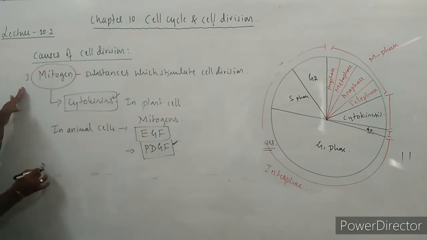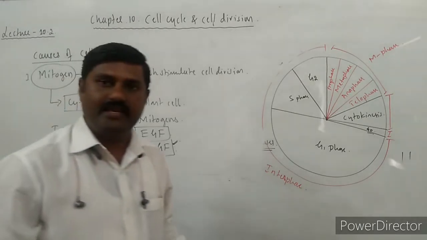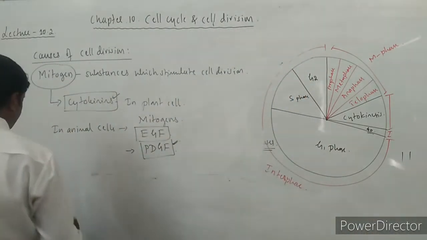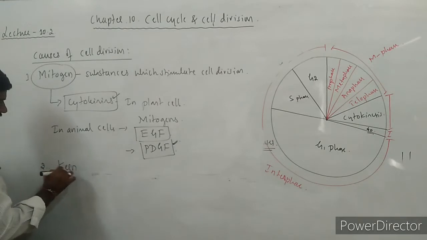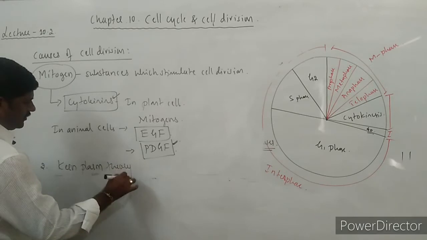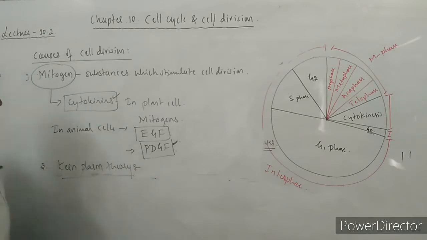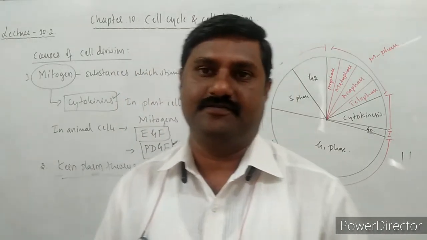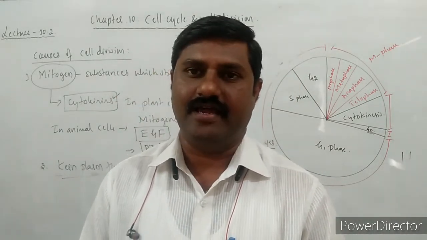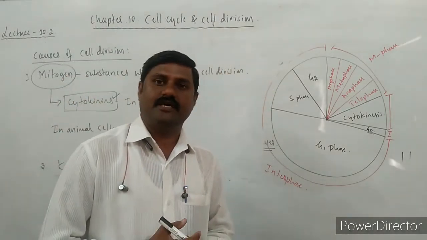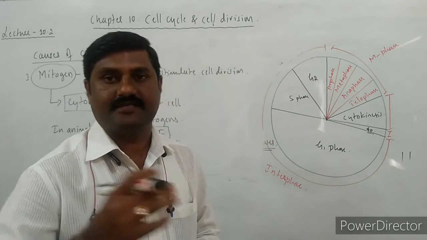So this is one fact. And the second one is a very important theory, called the karyoplasmic theory. Karyoplasmic theory is one of the theories which says why a cell should divide itself. Hartwig is one of the scientists who says that there is a disturbance in the karyoplasmic index.